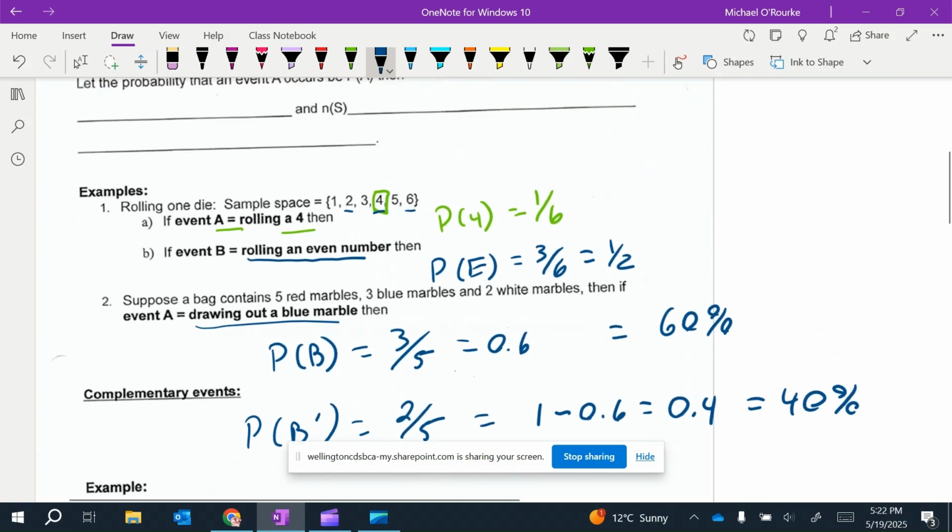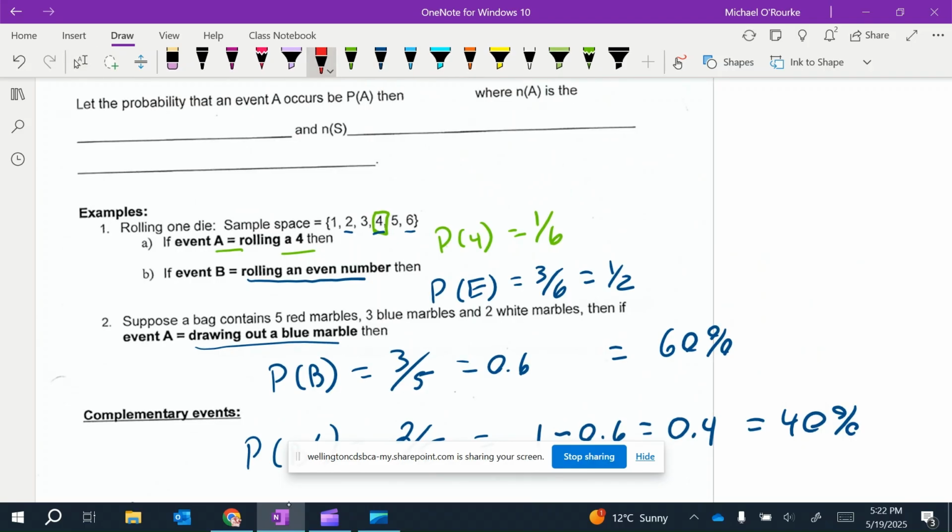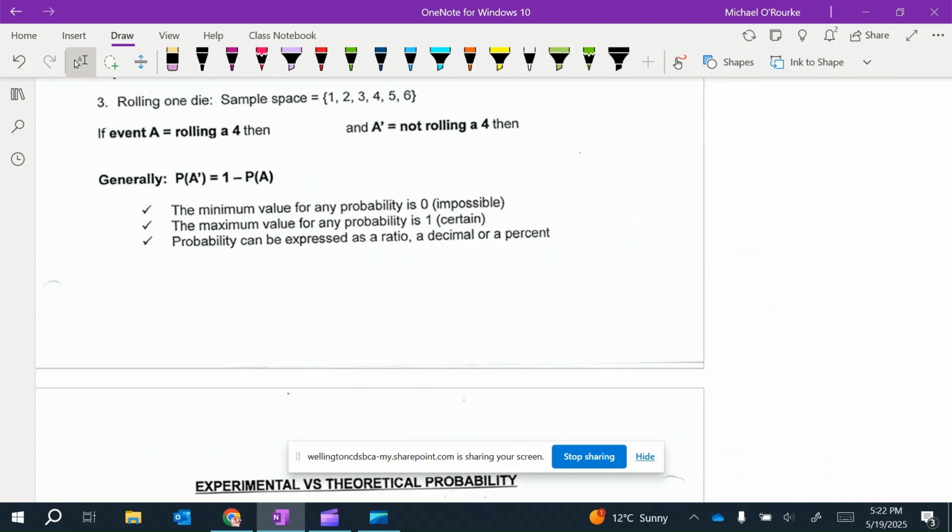So the complementary is the opposite. In this case, the complementary of getting a 4 is written with a little apostrophe. If it's 1 out of 6 to get a 4, the complement would be 5 out of 6. The complement of getting an even number would be 3 out of 6, because this would also be a half. It just happens to cut it in half. Right? So in our case there, the event A was rolling a 4. The complement would be not rolling a 4. Okay?